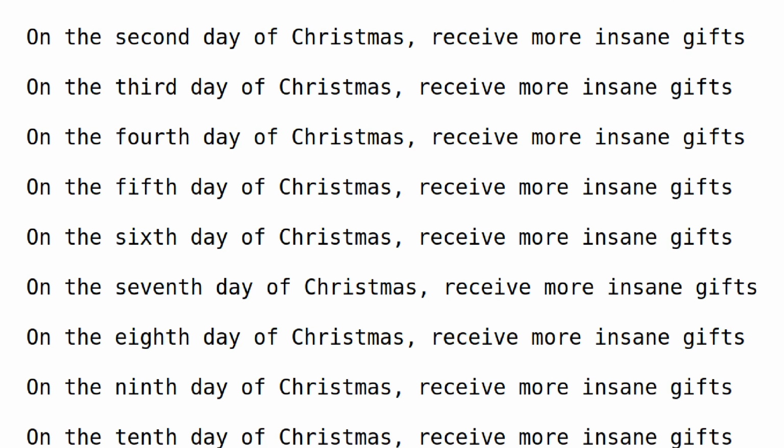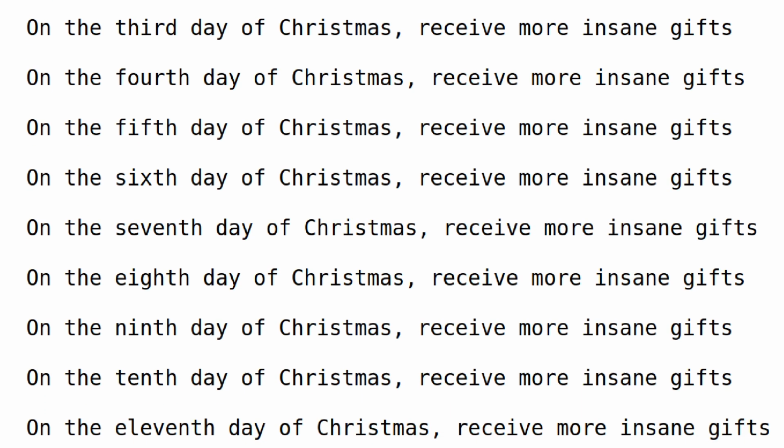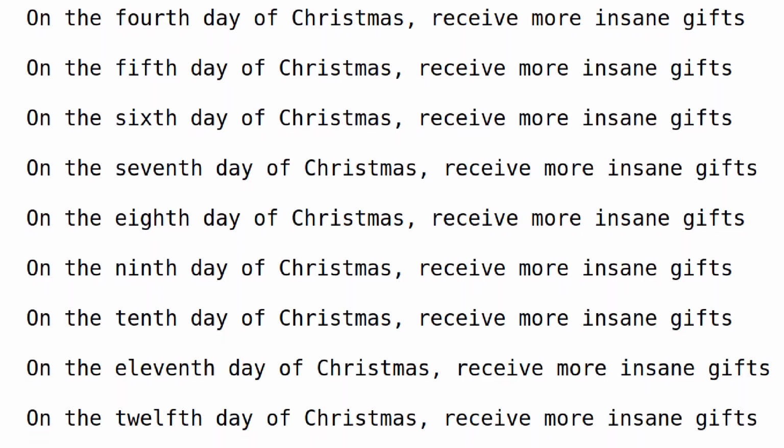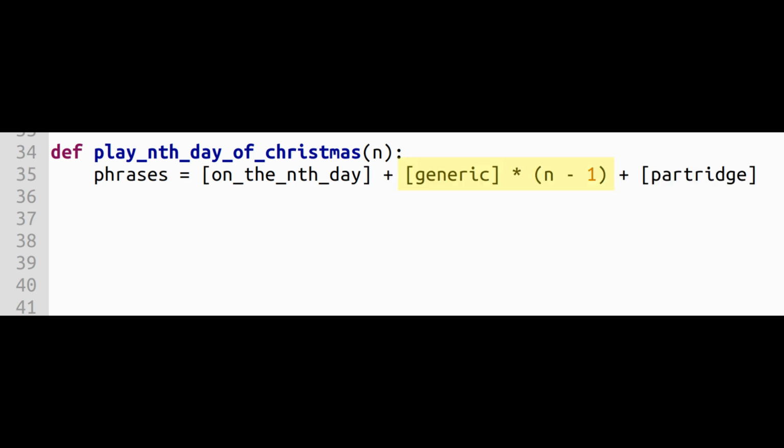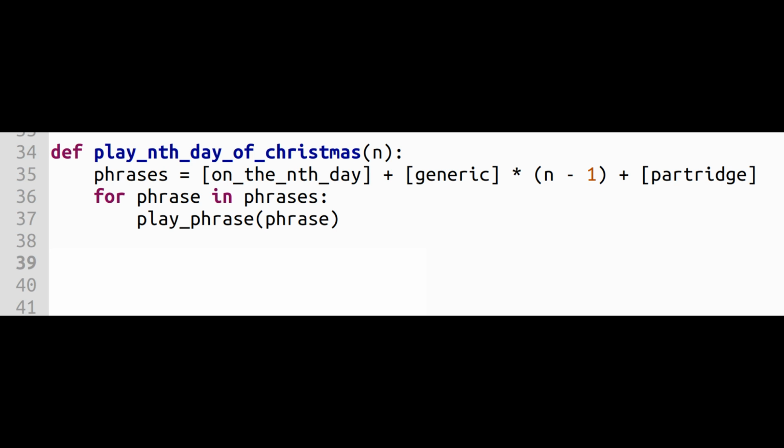As you may already be aware, the structure of the 12 Days of Christmas consists of singing through each day of Christmas sequentially. So let's define a function to play the nth day of Christmas. Each day of Christmas starts with the opening phrase and ends with the partridge in a pear tree. And then in between, we have this generic phrase, which is repeated for all the other days, n-1, of Christmas. We then define a loop to play through the phrases we've created, and let's test this function for day 3 of Christmas.